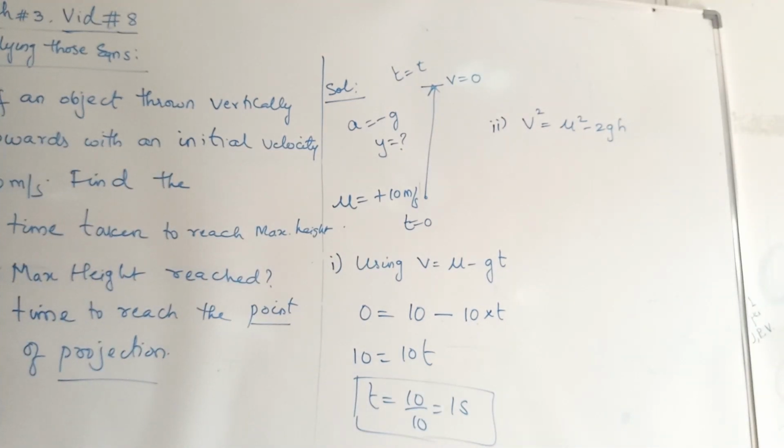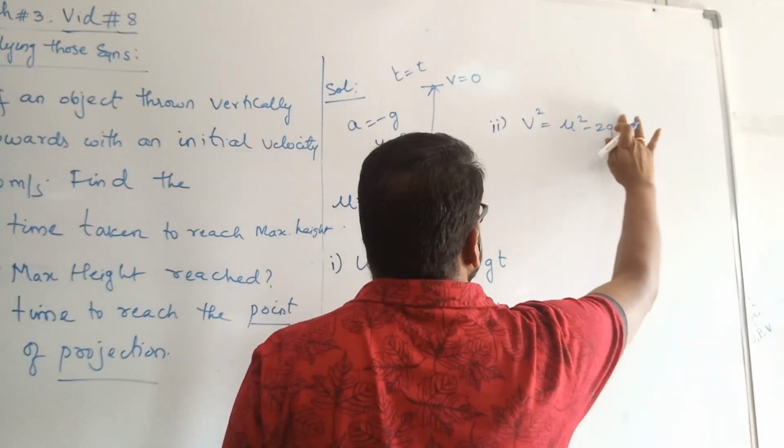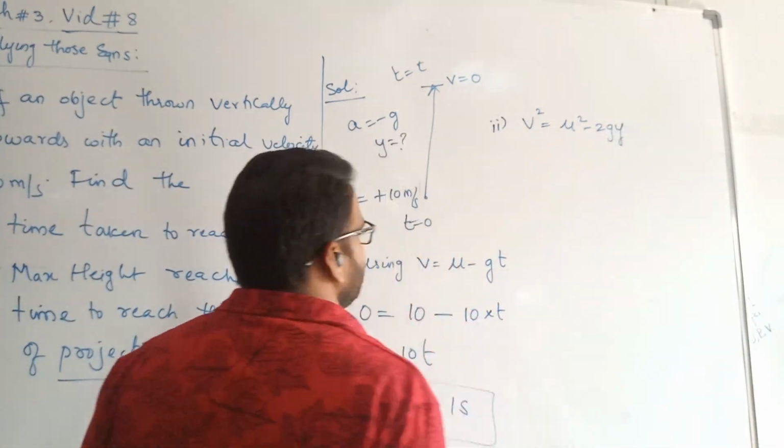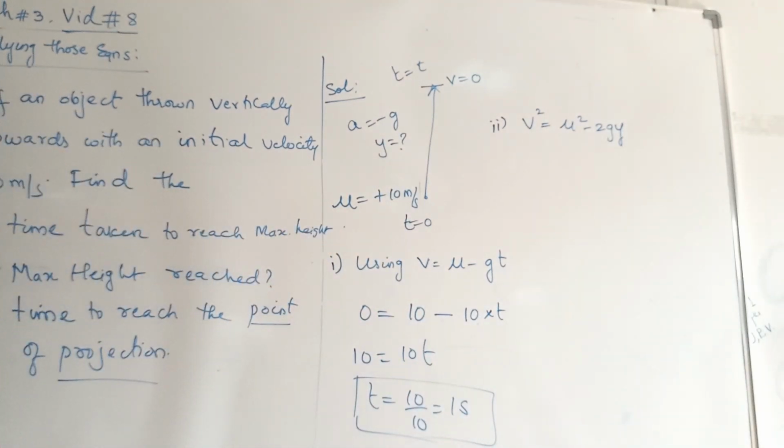It is always v square is equals to u square plus 2as. Don't bother about all the different cases, just remember this condition. For upward, u and v are positive. y or h is also positive. In this case, I am calling it y, which is equals to h max. y is also positive. Only g is negative. Accordingly, v square is equals to u square minus 2gy.